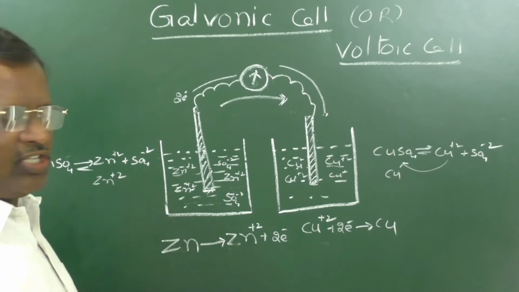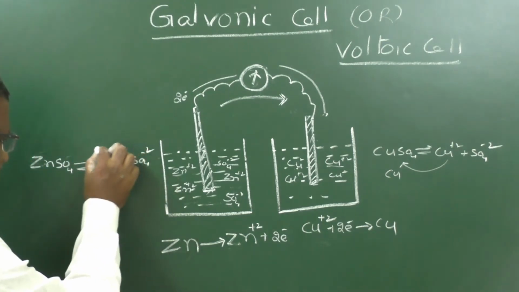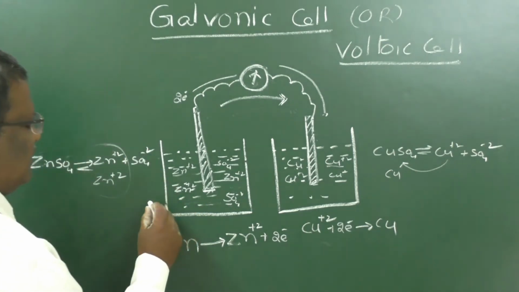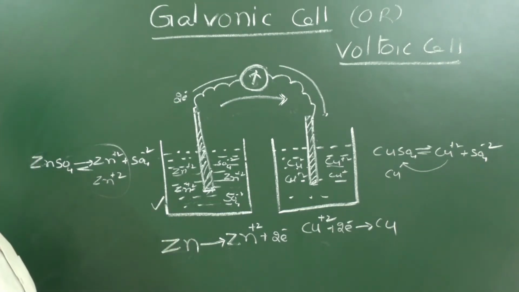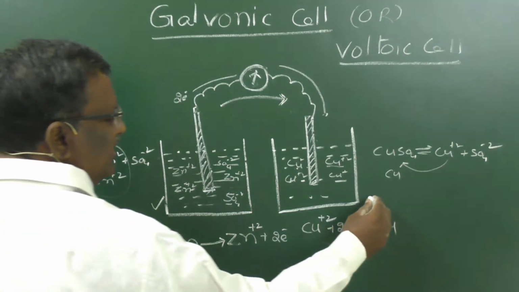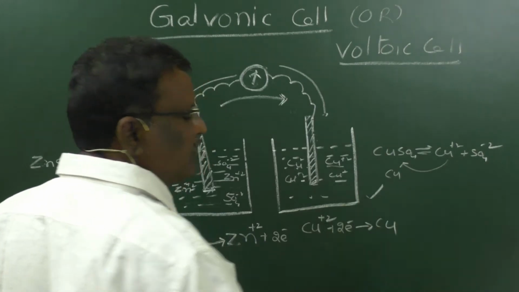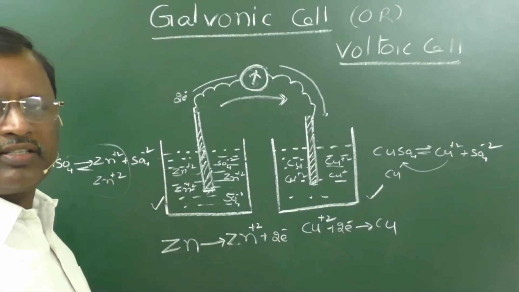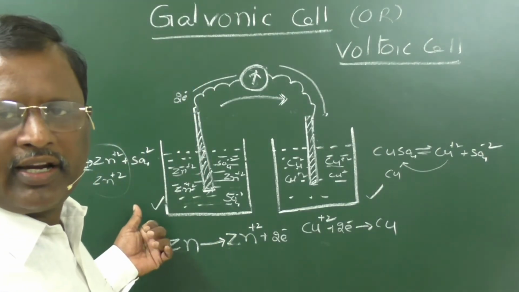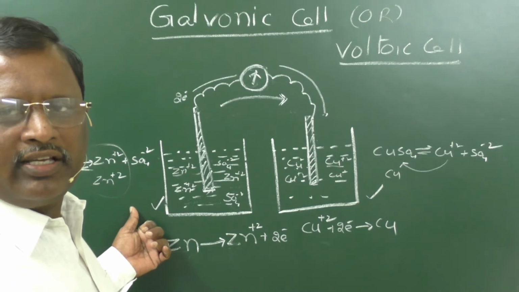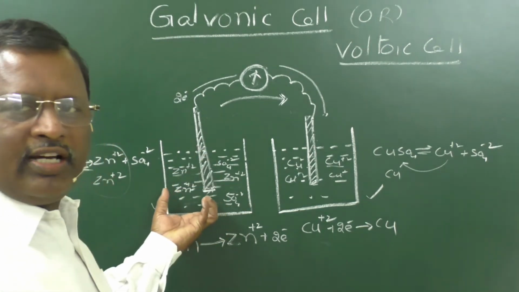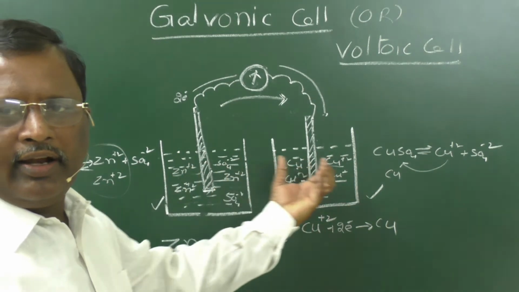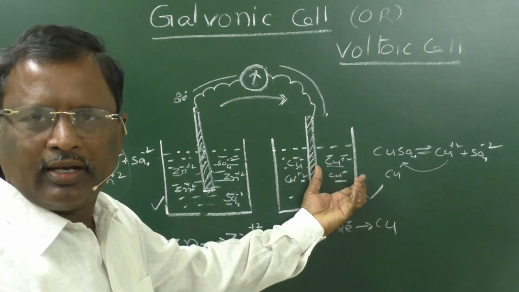Because of this reaction, positive charge is increased in this anode half cell and negative charge is increased in the cathode half cell, because the concentration of cations is decreased here and the cations concentration is increased there. Because of that, positive charge is accumulated in this cell and negative charge is accumulated in this cell.